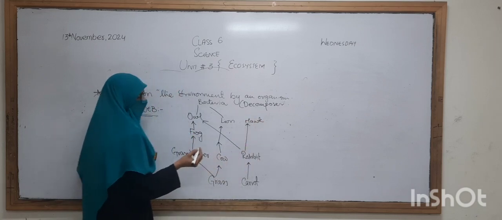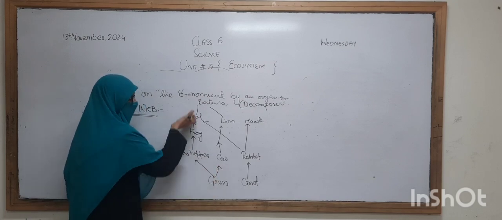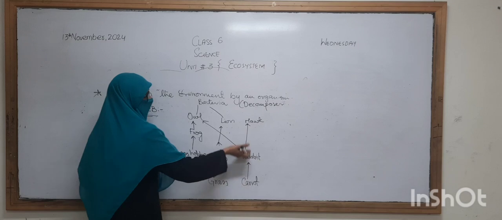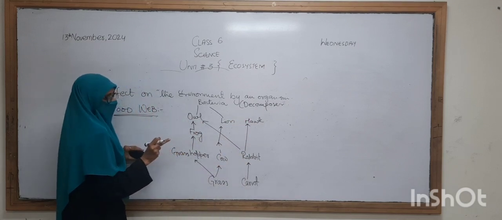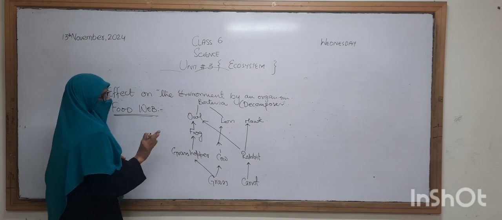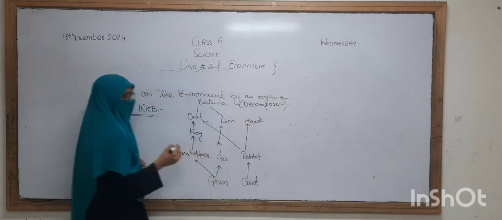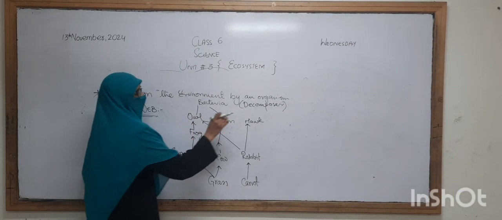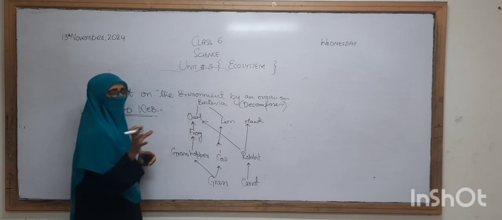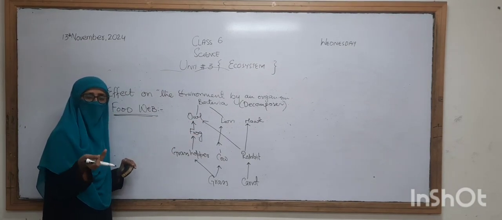So you are seeing that there are different chains: the one chain, the second chain, and the third chain, and sometimes the chains are interconnected with each other. When different food chains are interconnected, that is called a food web. Decomposers are the microorganisms or bacteria that decompose the organism slowly and gradually, and it becomes a part of the soil.